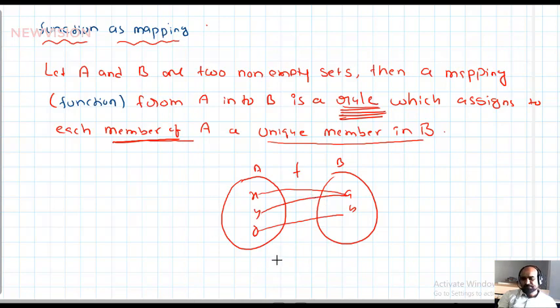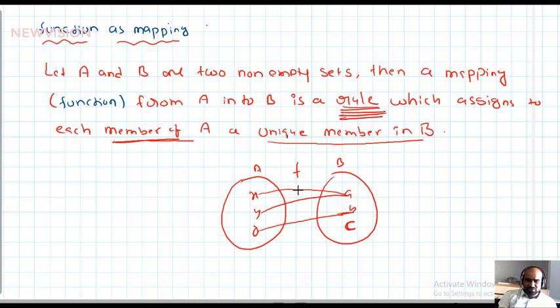Students, listen. For example, if one more element C is there, no problem. This is also a function from A to B only. C doesn't have any pre-image in A, that is not a big problem. All the elements of A are used up only once. So it is said to be a function from A to B.